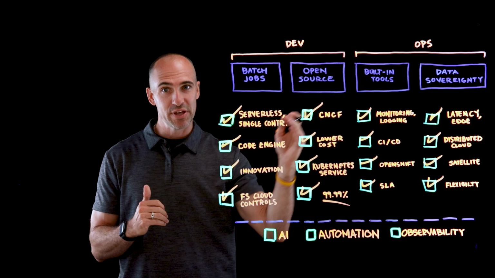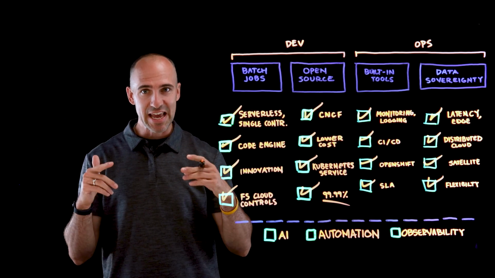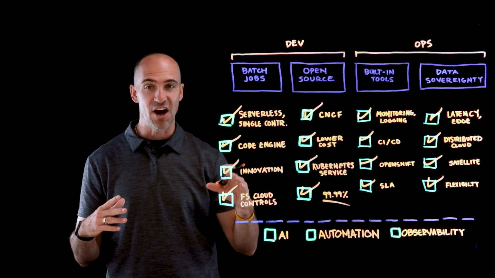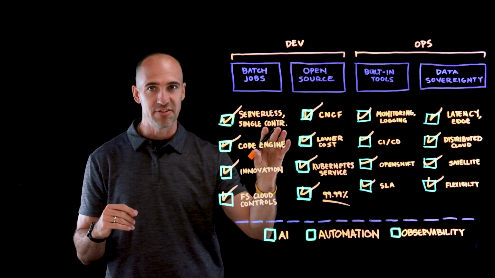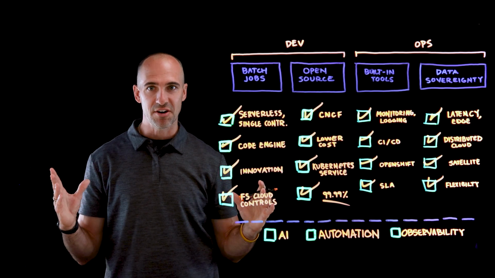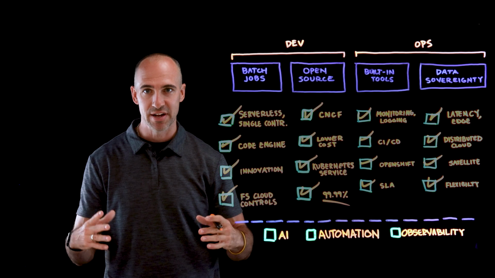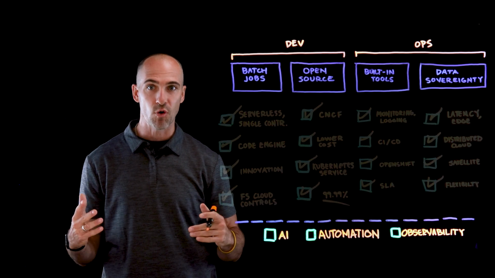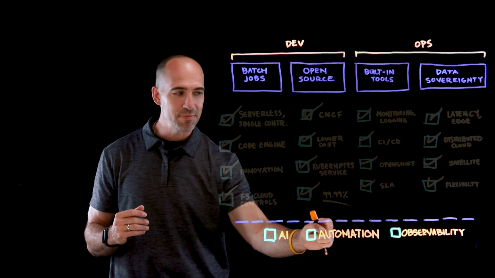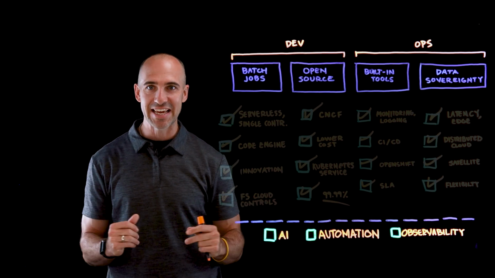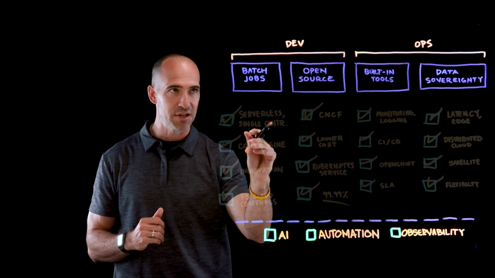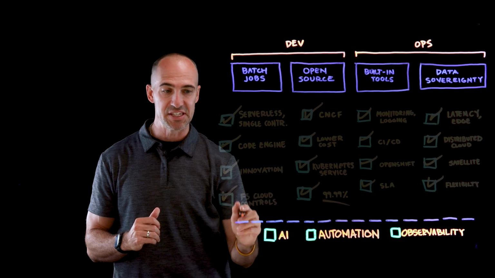Now that we've talked about the decision points in a container management strategy, and also realizing it's not one size fits all. All of your workloads or your components of a given microservices architecture will not fit within a single solution. So the end game is really thinking about how we accelerate that, understanding that our workloads are not solved with just container management. We need a broader ecosystem of solutions to really empower and create an engaging experience for our users. So we're going to talk about AI, automation, and observability and how they tie in to your containerized workload, because it's really applicable to both personas across all four of these use cases.